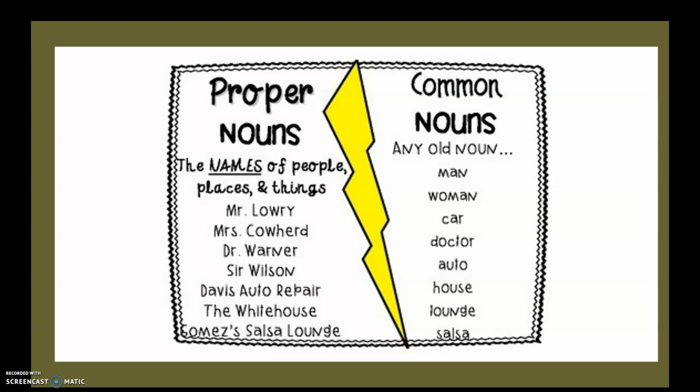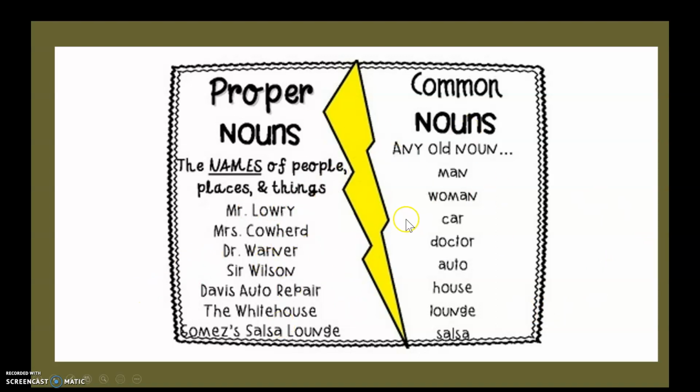Proper nouns, another way of looking at them, are the names of people, places, or things. So Mr. Lowry, Miss Cowherd, Dr. Warner, Sir Wilson, Davis Auto Repair, the White House, Mez's Salsa Lounge. Common nouns would be any old noun. They're not specifically named. So man, woman, car, doctor, auto, house, lounge, salsa. All of those would be common nouns. So if you're talking about something specific and named, you capitalize it.